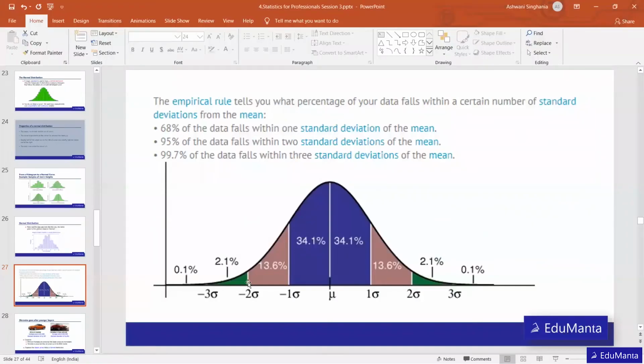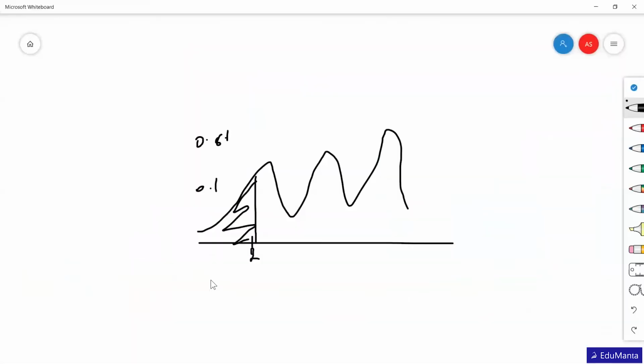In statistics, we have this empirical rule only for normal distribution. So whenever data is normally distributed, we will be able to get the values easily, as against when data is not normally distributed.